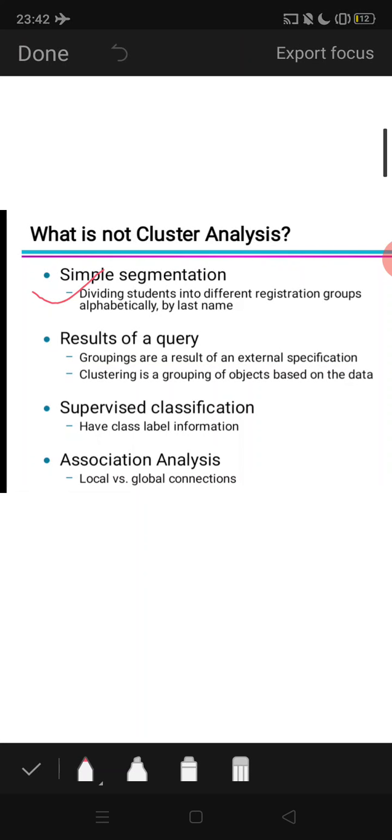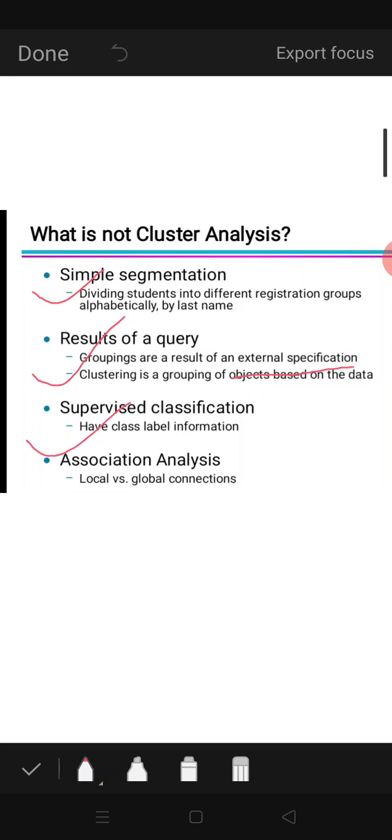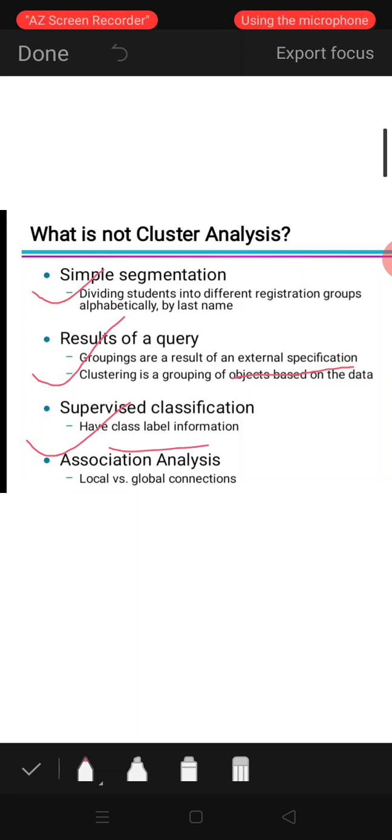Results of query: groupings are the result of an external specification, so this is not a cluster analysis. Clustering is a grouping of objects based on the data. Supervised classification has class label information, so this is not a cluster analysis.